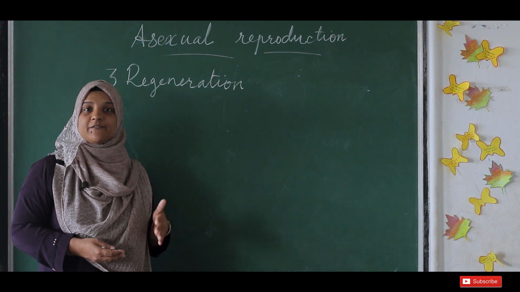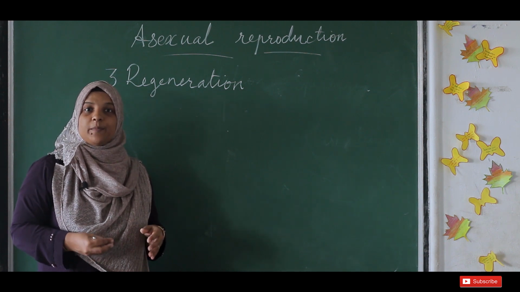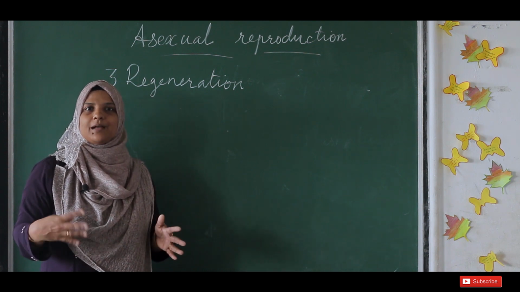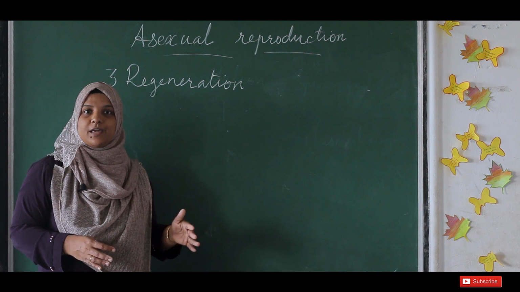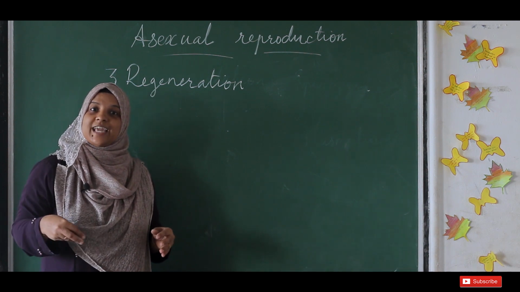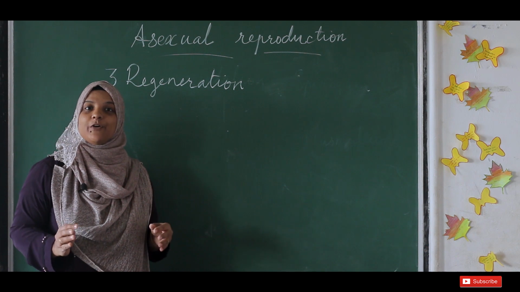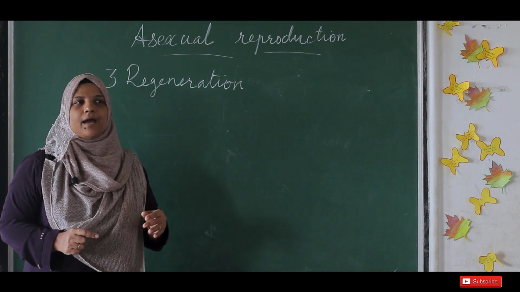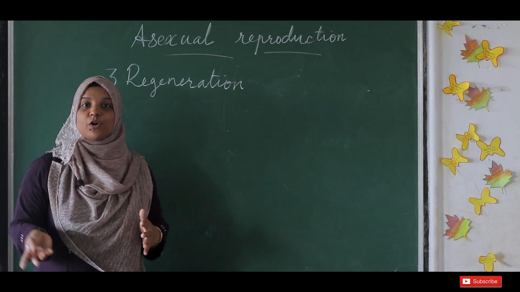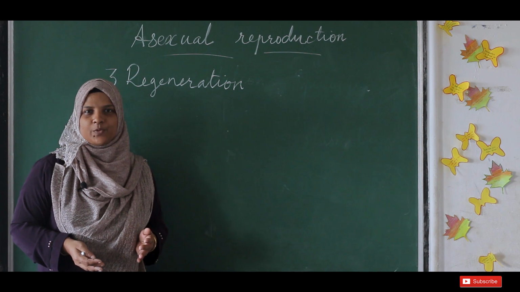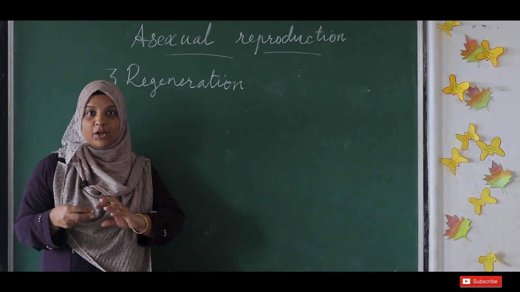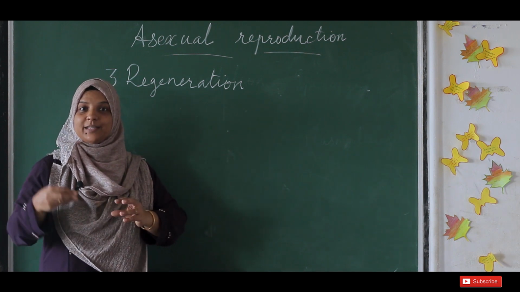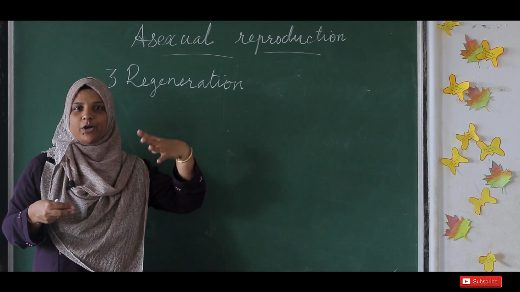As in the case of the lizards you might have seen in your home. It may cut its tail when it sees an enemy, to escape from the enemy. But after some days, it can grow that tail again. So that is a type of regeneration that occurs in lizards. But once this regenerated tail is gone, it cannot regenerate again. Also, the cut tail cannot regenerate the remaining part of the lizard. Only the tail can regenerate, but the tail cannot regenerate the remaining body.